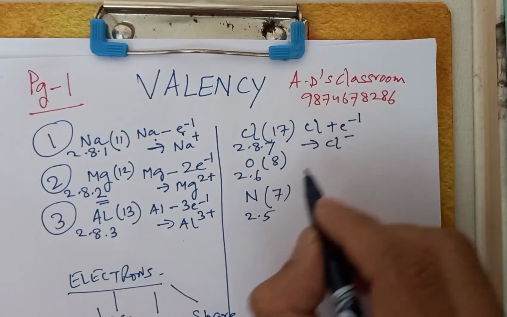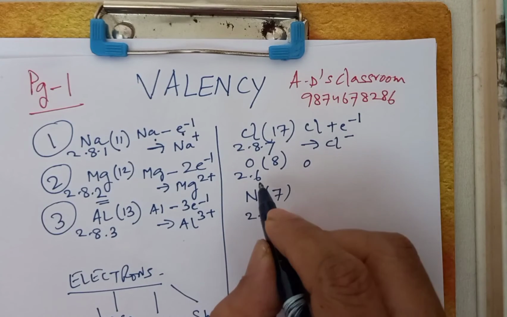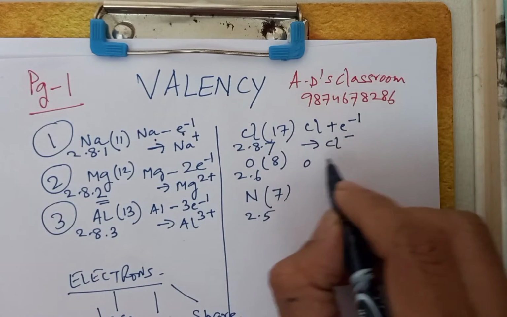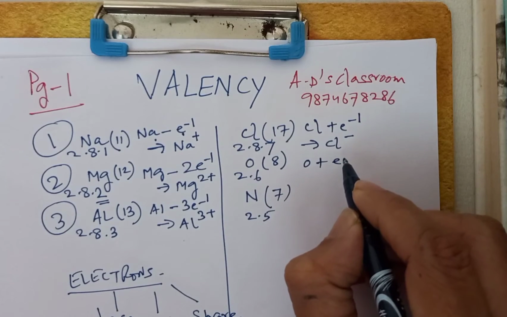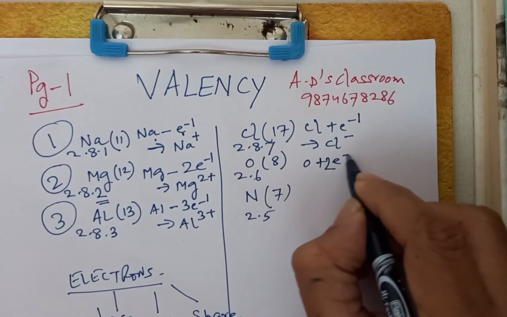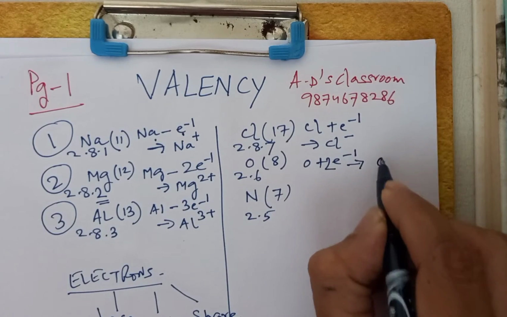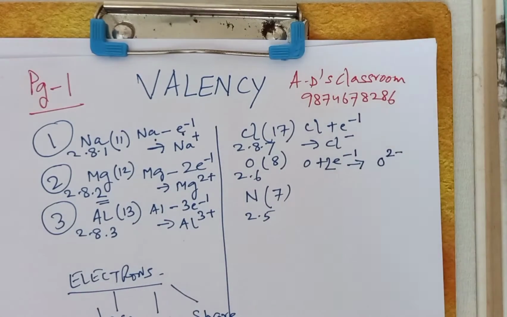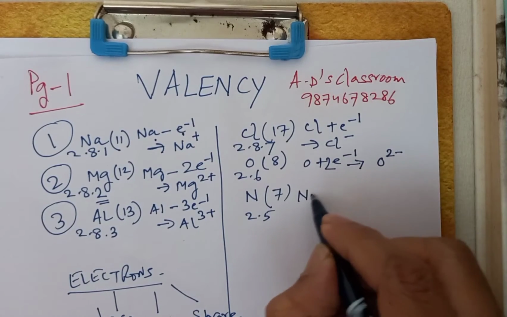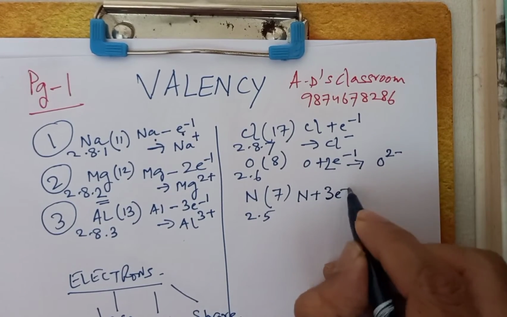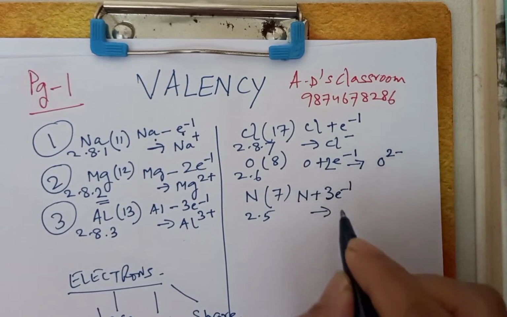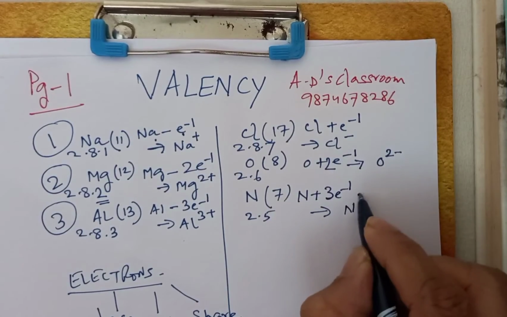Now oxygen outermost is 6. So if it accepts 2 electrons, we will get O2-. And nitrogen, if it accepts 3 electrons, then we will get N3-.